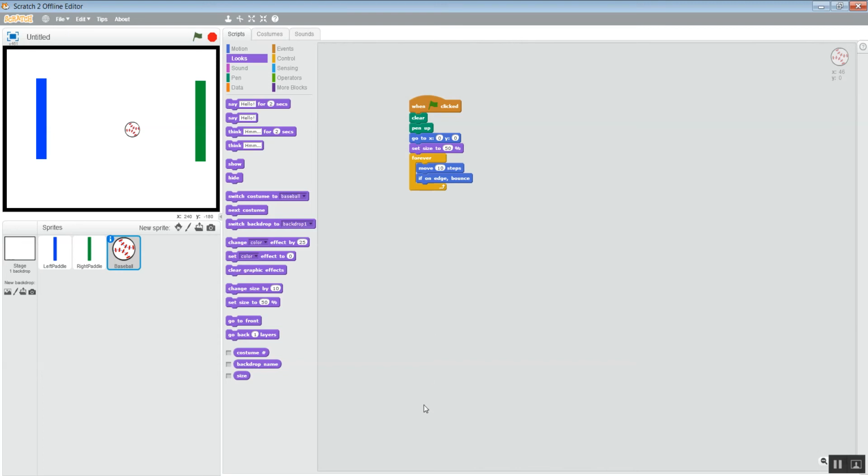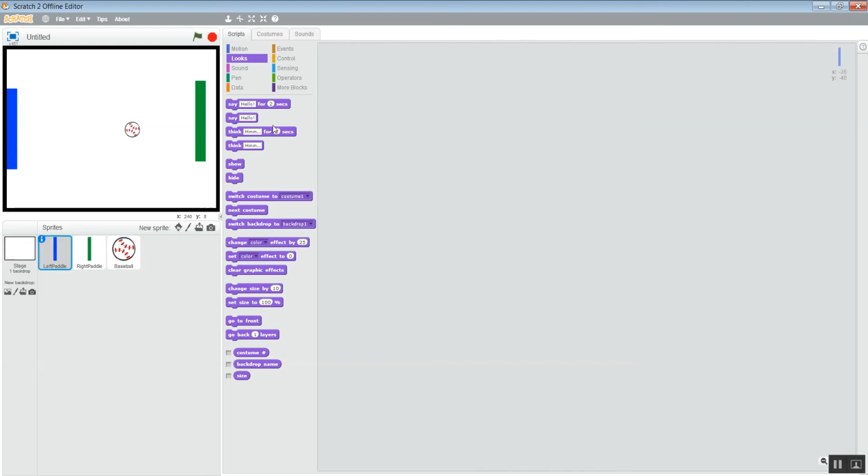So now we're going to make the two paddles move. So we need our left paddle to be on the left-hand side. So we want it centered and right on the wall instead of there. Oh, we also want this beginning pattern for the paddle too. We don't necessarily want the forever loop, but we want the beginner pattern. So all you have to do is copy this to others. You take it and you see how it's got shadow behind it now, which means I'm holding it, and you drag it over to the left paddle. And yes, it did pop back over here, but if you go to the left paddle now, the code's there.